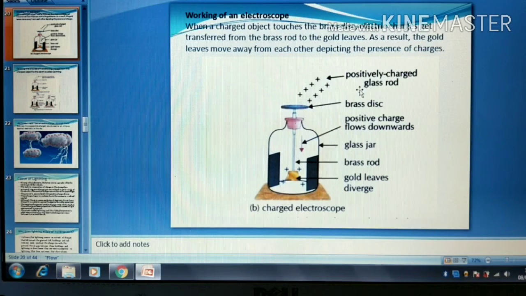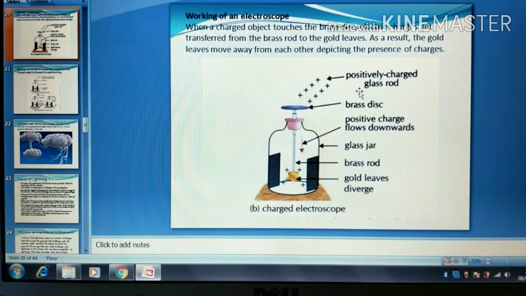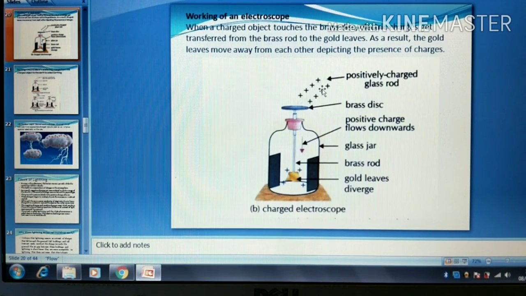Before understanding earthing, we need to understand one more concept: how the charges are being transferred in the electroscope, or how the electroscope works. When a charged object touches the brass disc, electric charges get transferred from the brass rod to the gold leaves. As a result, the gold leaves move away from each other, depicting the presence of charges.